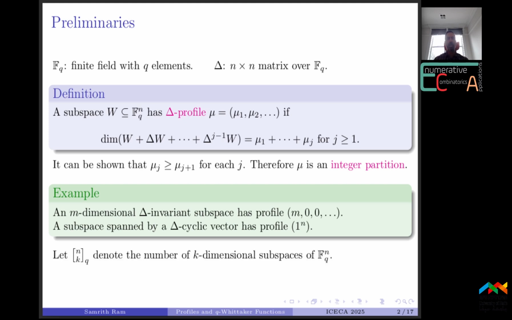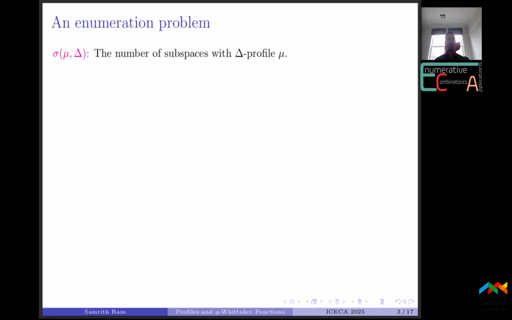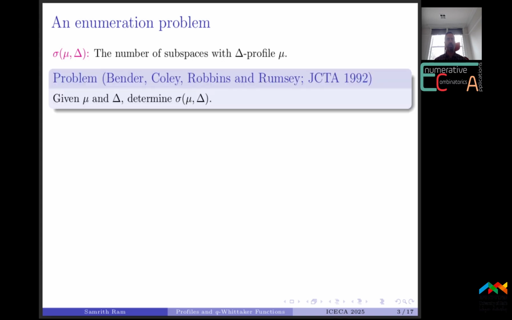Let n choose k, with base q, denote the number of k-dimensional subspaces of Fq^n. Given mu and delta, let sigma mu delta denote the number of subspaces which have delta profile mu. Bender, Coley, Robbins, and Rumsey pose the following problem: if I'm given this integer partition mu and the matrix delta, then determine sigma mu delta.